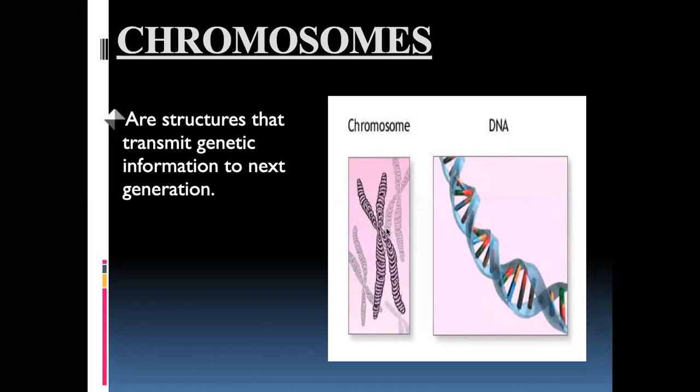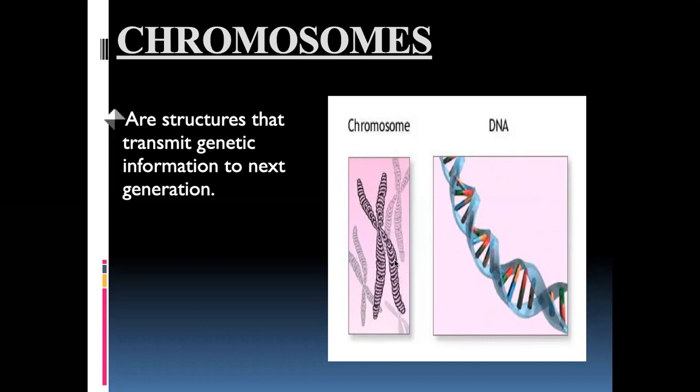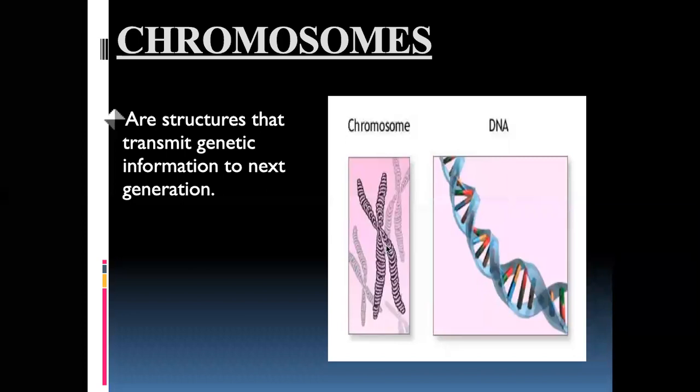Now from this, we stretch and pull out, and we get something like this. We take out this condensed structure, remove it like a ribbon, stretch it and look at it. We get this kind of double helical structure called DNA, which we all know. So, what are the chromosomes? These are the structures that transmit genetic information to the next generation.